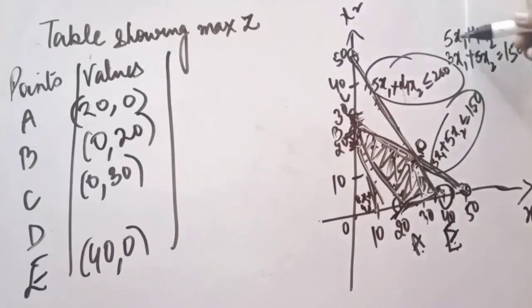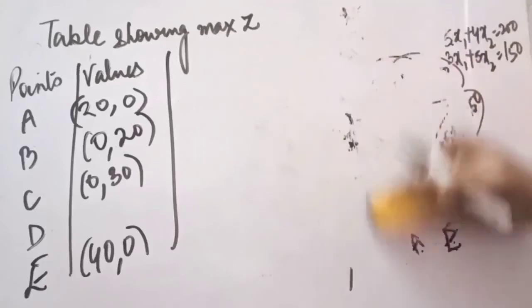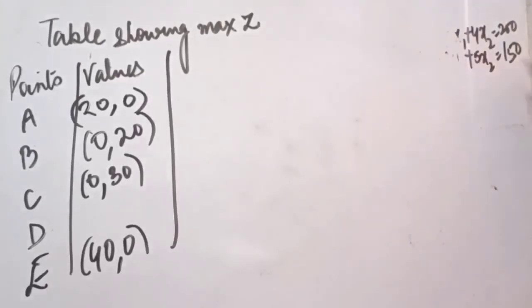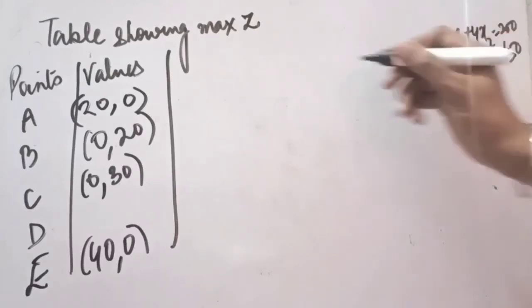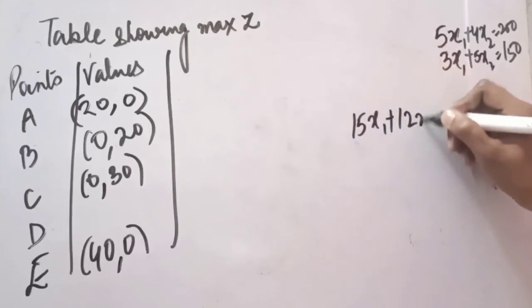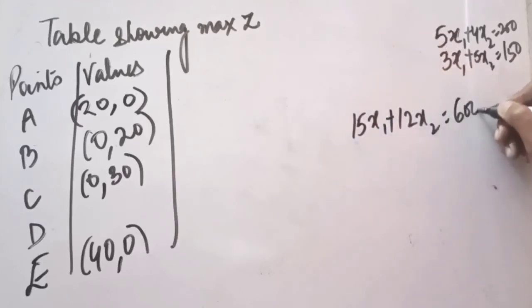By equating. Now we can multiply this with 3 and this with 5. So if you will multiply, the equation was this 5x1 and second was 3x1. Now multiplying first equation with 3, so it will be 15x1, 12x2, 600.